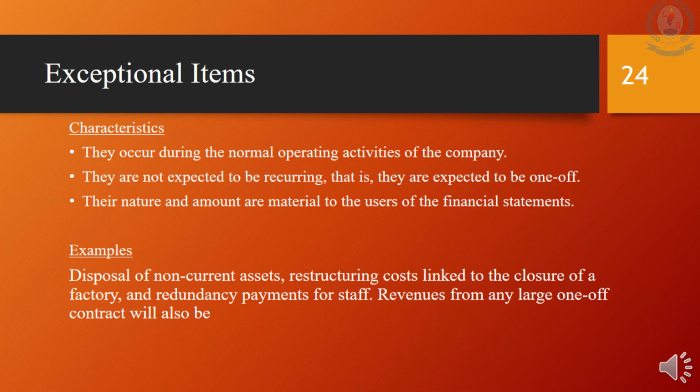An exceptional item would be either a gain or a loss which falls within the ordinary activities of the business. These exceptional items would occur during the normal operating activities of the company. They are not expected to be recurring, and their nature and amounts are material to the users of the financial statements. Disposal of non-current assets, restructuring costs, redundancy payments for staff, or revenue from any large one-off contract would be an exceptional item for the business.